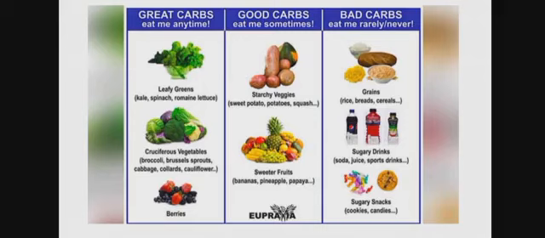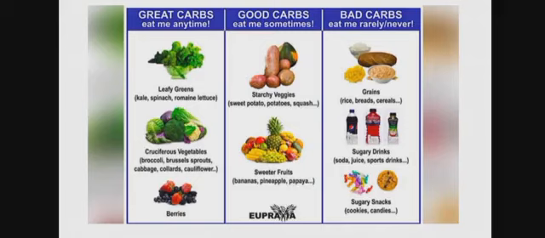Now talking about the bad carbohydrates. Bad carbohydrates are that type of carbohydrates that we should eat rarely or never. For example, grains, rice, bread and cereals. We should take them rarely, sometimes, or we should never take them because it is a dangerous form of carbohydrate.